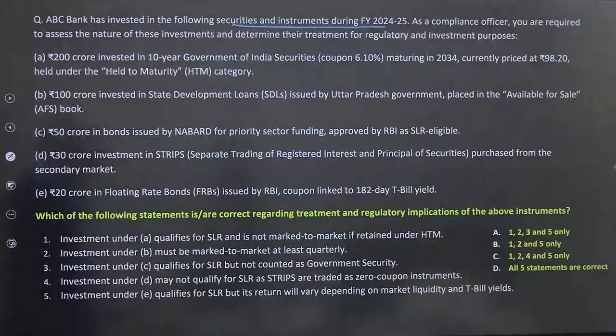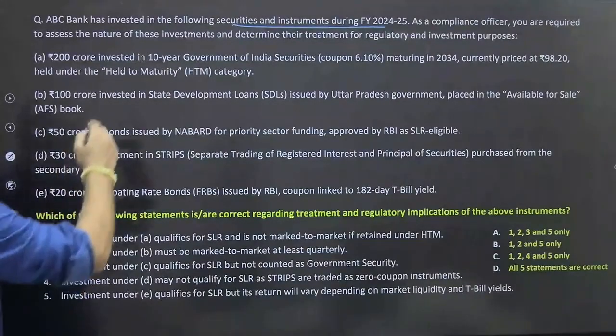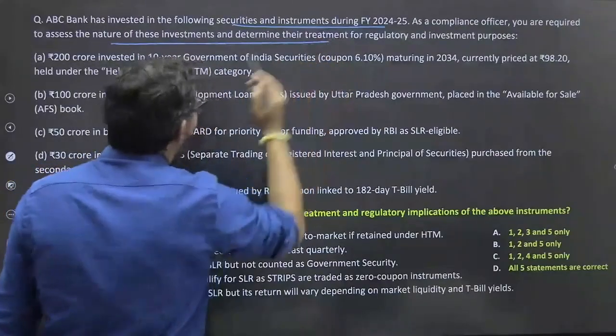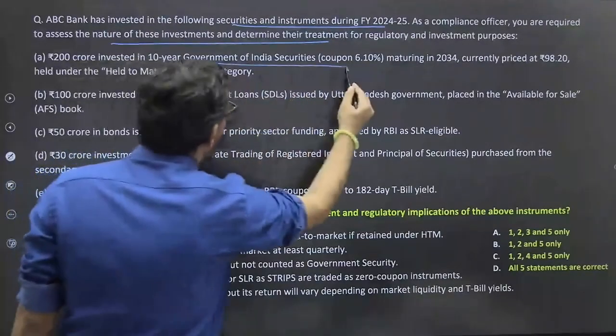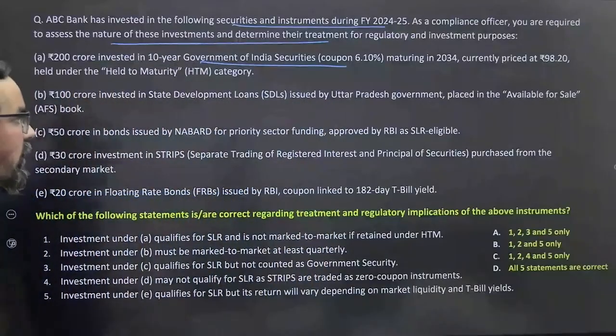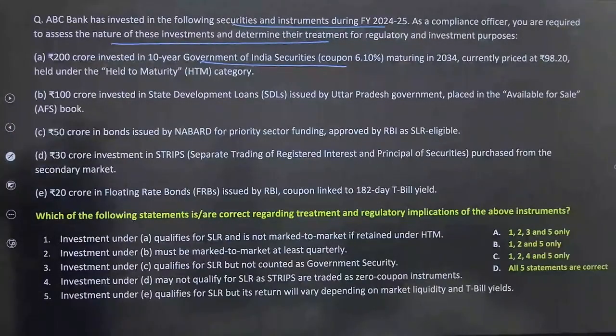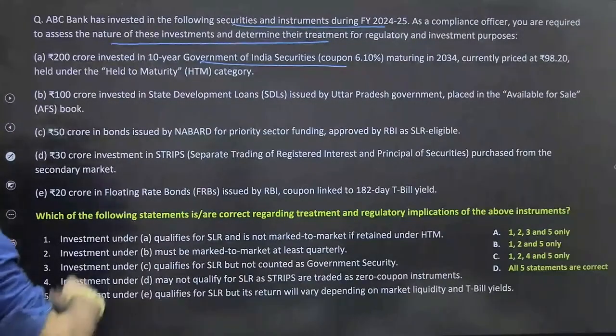ABC Bank has invested in the following securities and instruments during 24-25. As a compliance officer, you are required to assess the nature of the investments and determine their treatments for regulatory and investment purposes. 200 crore rupees invested in 10-year Government of India securities, coupon 6.10%, maturing in 2034, currently priced at 98.20, held under held to maturity.